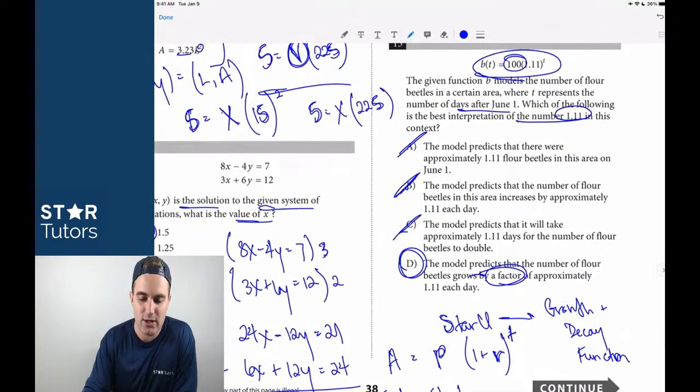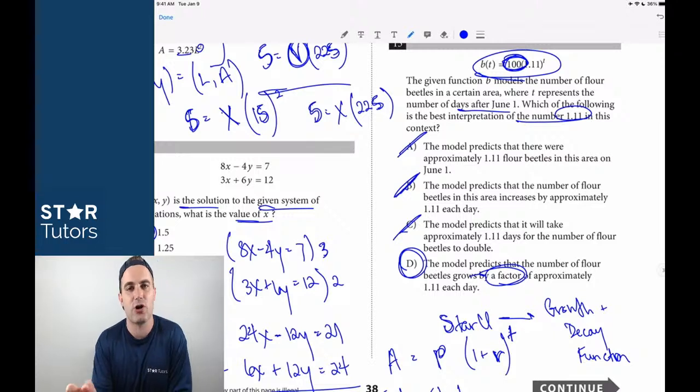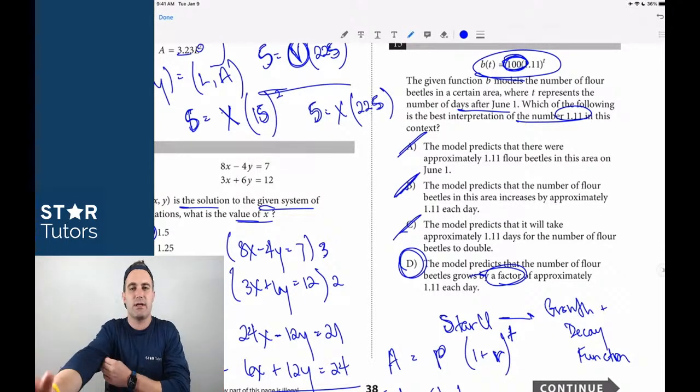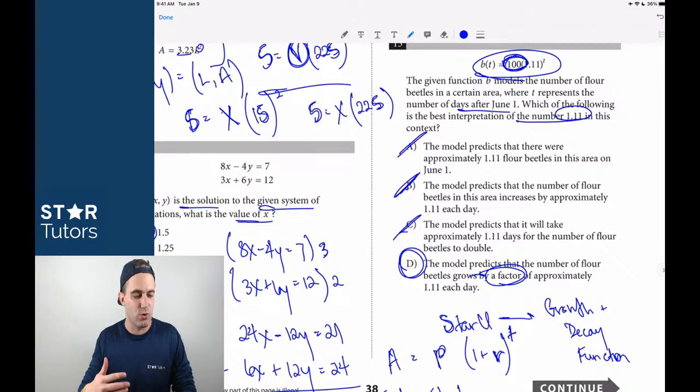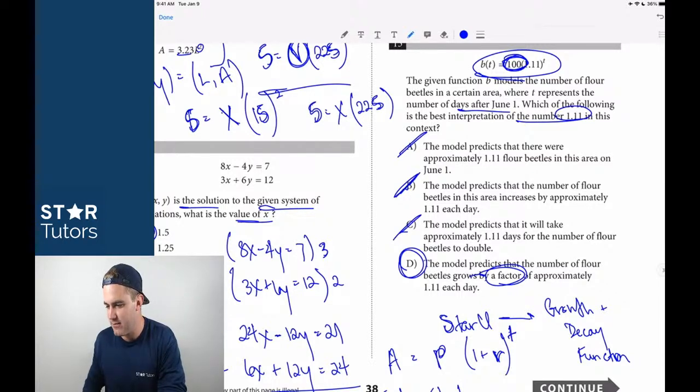So the 100 in this case right here is just equal to the starting value. You started with 100 beetles. That's what the experiment started with, and then they measured the growth from there. Does that make sense, guys? Can you all give me a thumbs up if 12 and 15 there make sense? Yeah, 12 and 15.